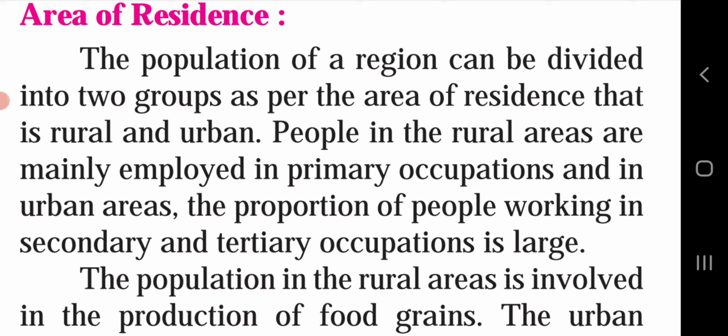People in rural areas are mainly employed in primary occupations. The people who live in rural areas are totally dependent on primary occupations. In urban areas, the proportion of people working in secondary and tertiary occupations is large. The people who work in urban areas are busy in secondary and tertiary occupations.